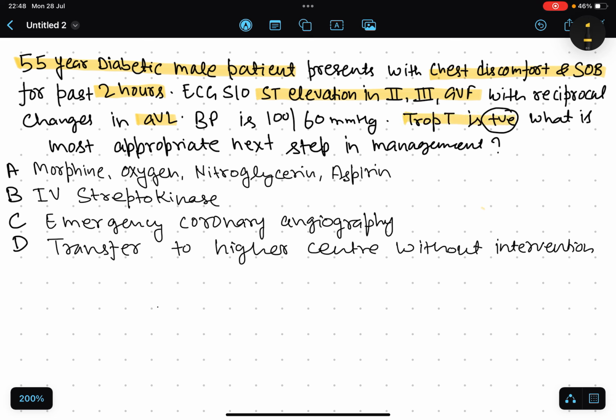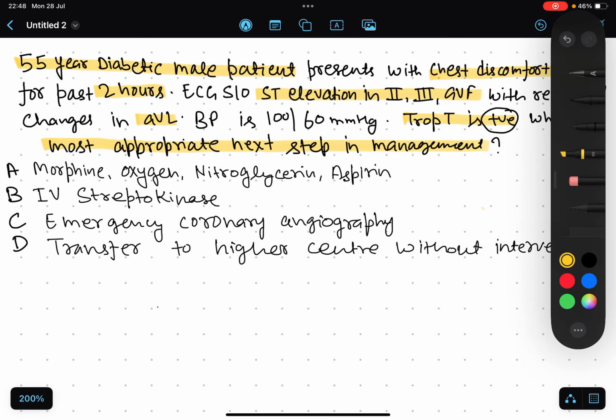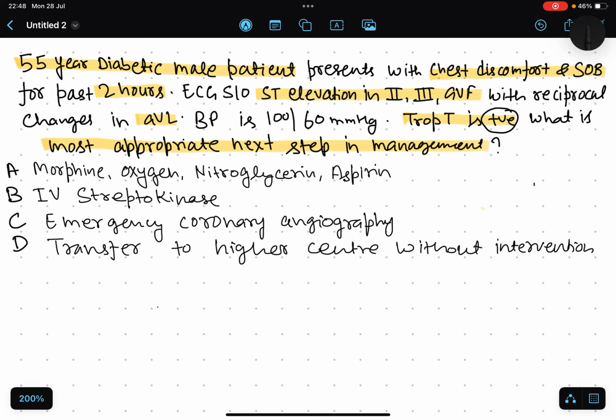Troponin-T is positive. What is the most appropriate next step in the management? So here, a patient with chest pain, discomfort and shortness of breath with ECG changes, ST elevation in II, III, aVF, and Troponin-T positive. ST elevation in II, III, aVF is suggestive of inferior wall MI. So it is a case of inferior wall MI, and positive Troponin-T confirms the myocardial injury.